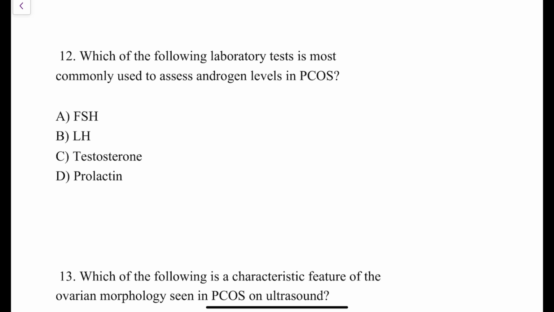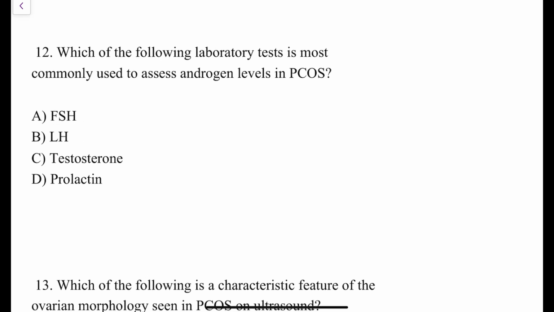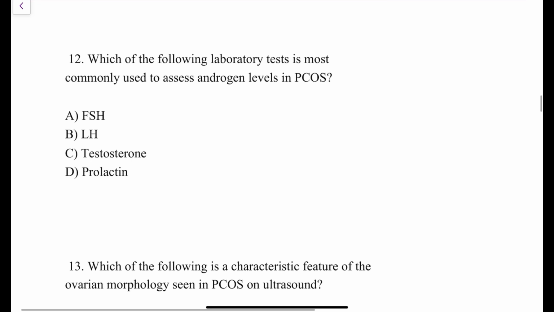Is that clear? Yes. The next question is, which of the following laboratory tests is most commonly used to assess the androgen levels in PCOS patients? If you want to check the androgen levels, what is the one important laboratory test you have to assess? I need to check the serum testosterone levels, right?